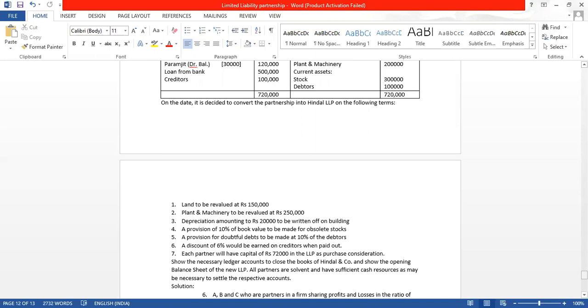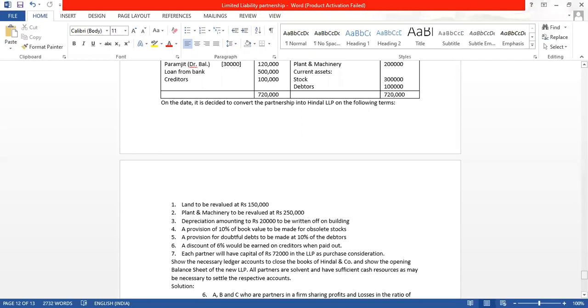Each partner will have a capital of 72,000 in the LLP as purchase consideration. So they have given how to discharge the purchase consideration: there are 3 partners in the LLP, and each of them will get 72,000.